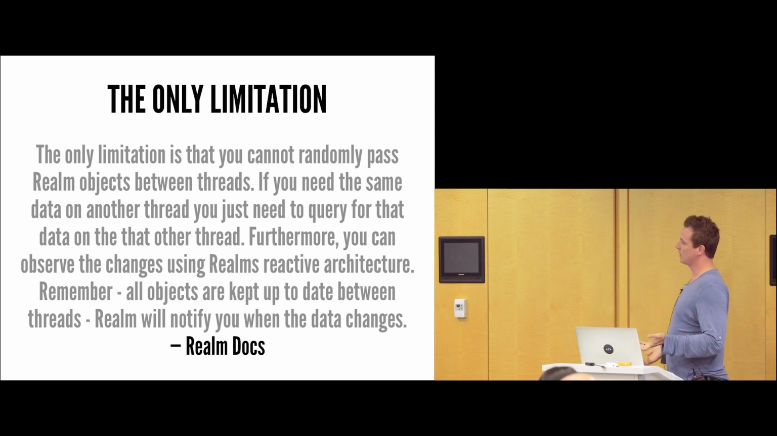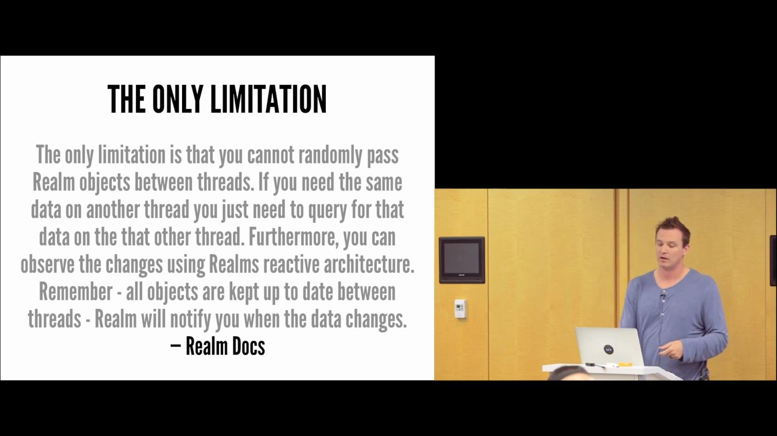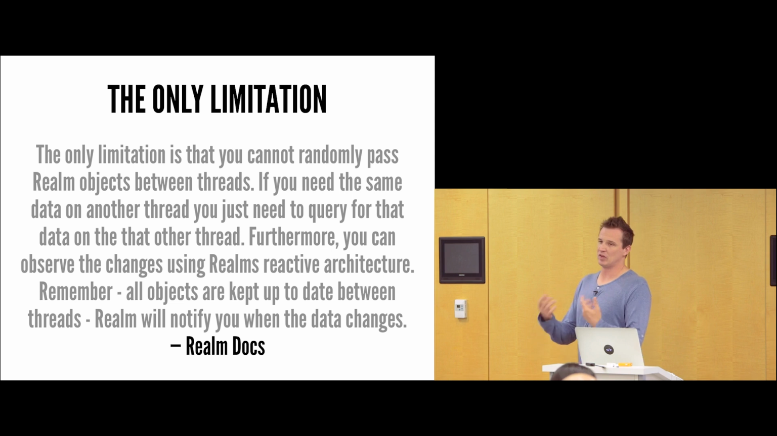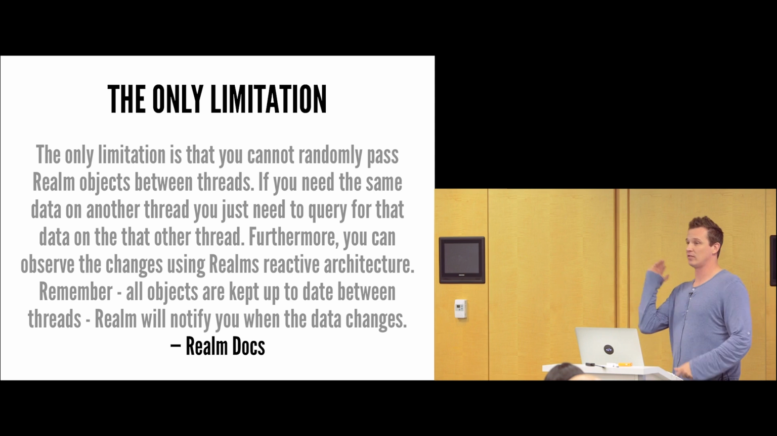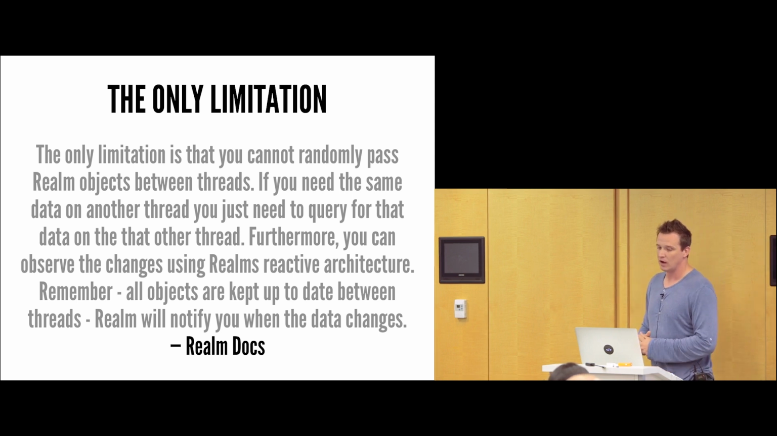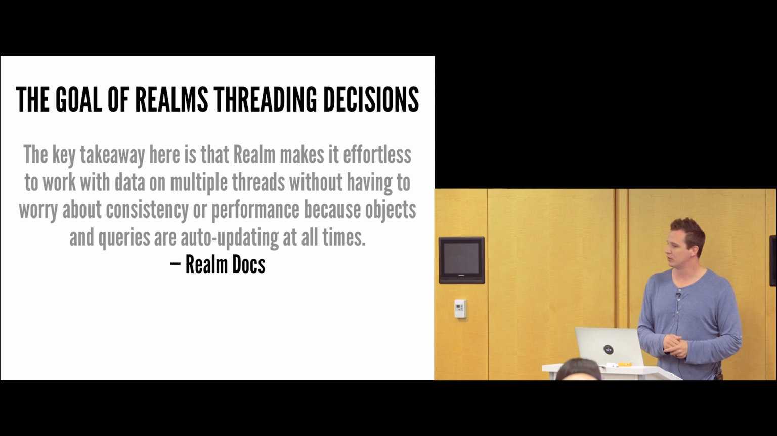The key quote he states here is: if you need the same data on another thread, you just need to query for that data on the other thread. Now, a lot of people think, well, that's kind of weird. Google has taught me to pass objects through AsyncTask or whatever else. I'm going to get this back in a result, and I need to pass it across a different thread for whatever reason. Now I have to requery for that using the ID. That sounds like a pain. There are multiple reasons for this, though. It's because Realm has decided to try to make life easier for you.